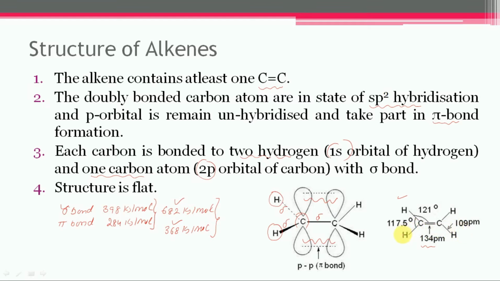The bond angle between hydrogen, carbon, hydrogen is 117.5 degrees, while the bond angle between hydrogen, carbon, carbon is 121 degrees.